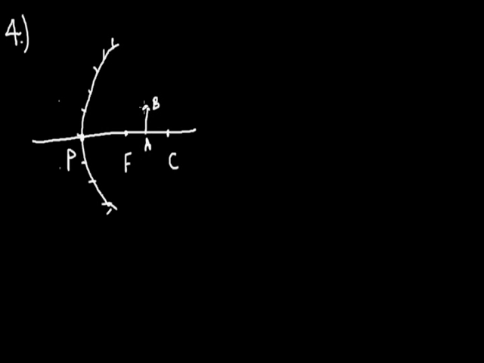Now, if the object is located in between F and C, this is the object and this is named AB, then again we will have the two rays. One ray which moves parallel to the principal axis and gets focus on the point focus.